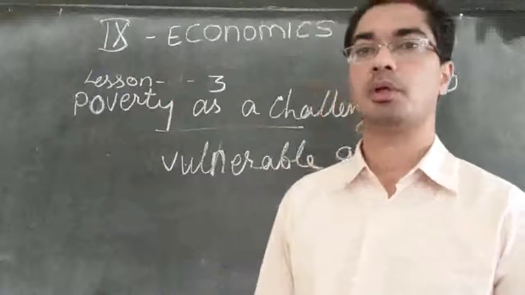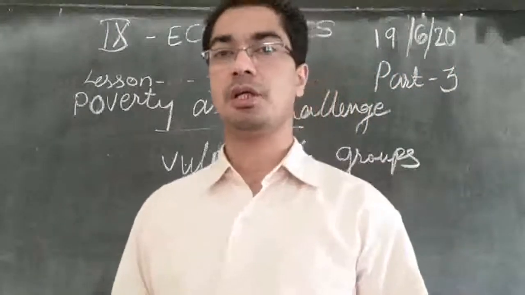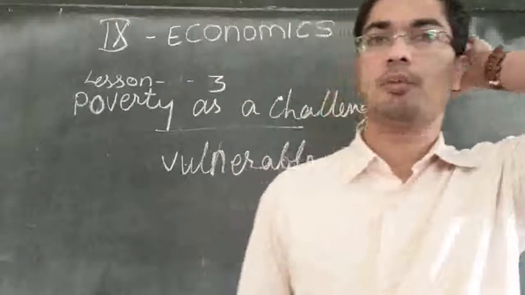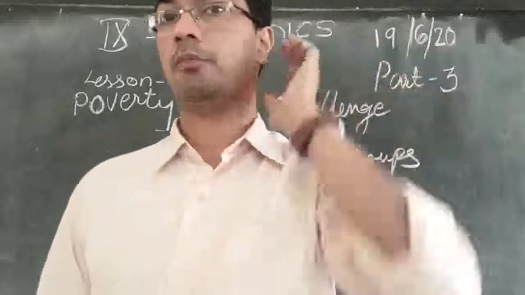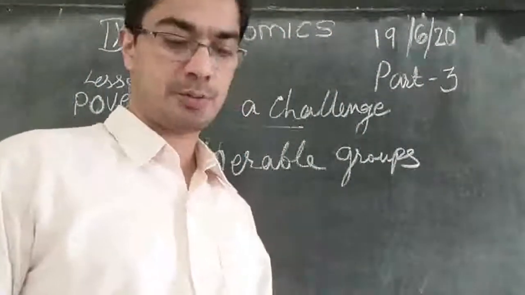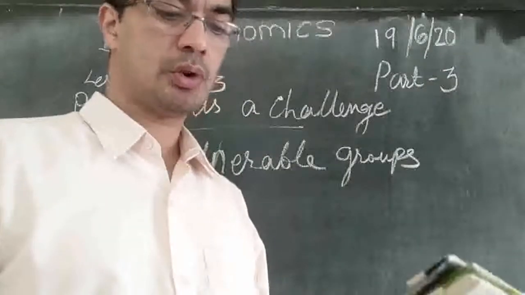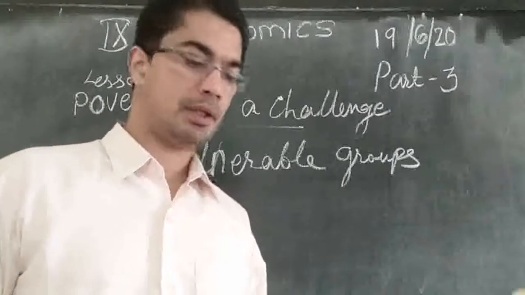So many people are poor in our country. That number reveals how serious the problem of poverty is. So government will have to really work hard in order to uplift these people, in order to provide good facilities for these people, so that they will be able to overcome the poverty, the vulnerability and so on.